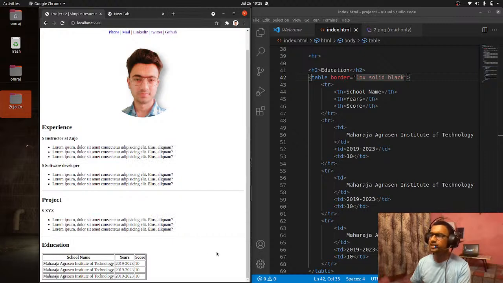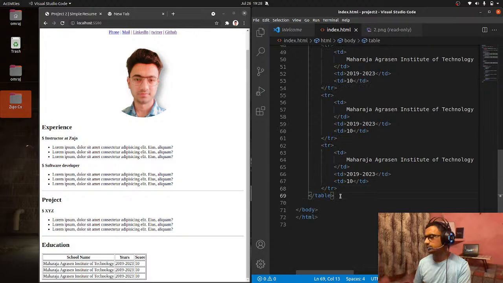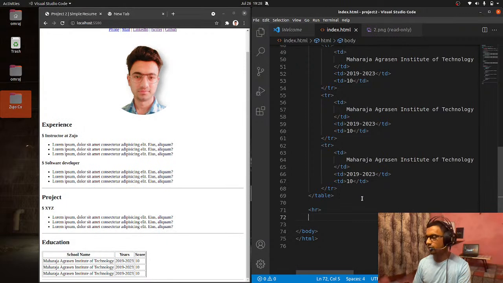We have the education section in the table, and next we are going to end this project with a note. Next we are having another HR, that is not the actual HR, the horizontal row, and next we are having the forms. The form's action you cannot use here.